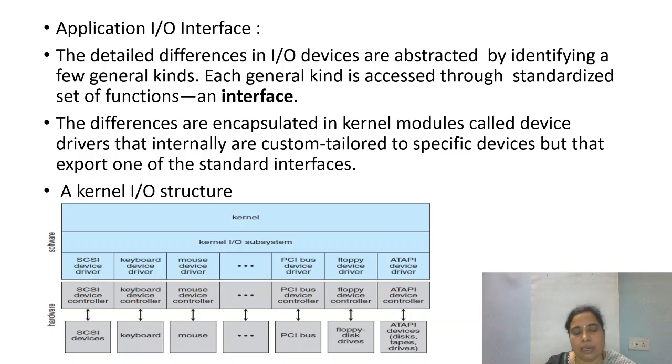And nowadays whatever we see is in terms of USB ports. The USB port has become very popular nowadays, which is also a serial bus, and it also supports plug and play devices. So as can be seen in this diagram, the IO subsystem, which has all the device drivers, supports different types of IO devices, and application programs can communicate with these devices with the help of the drivers.